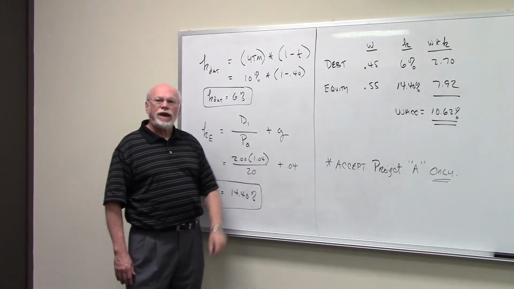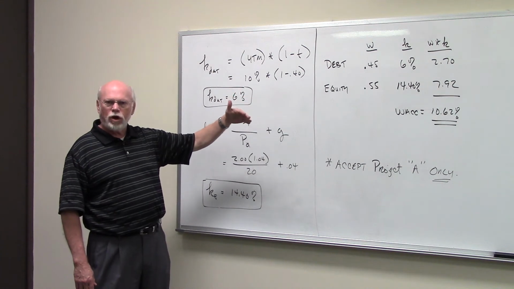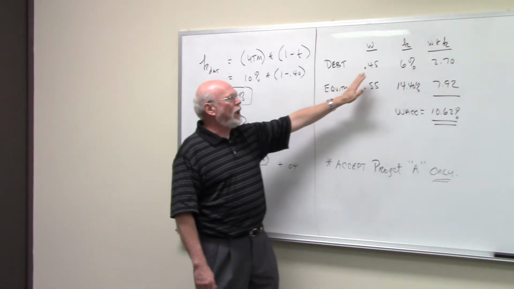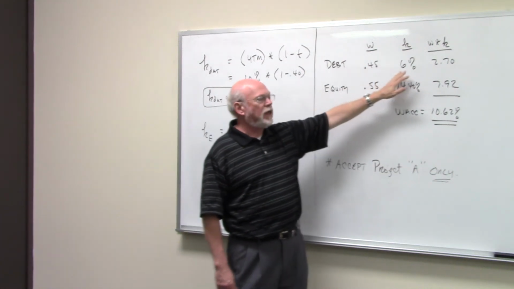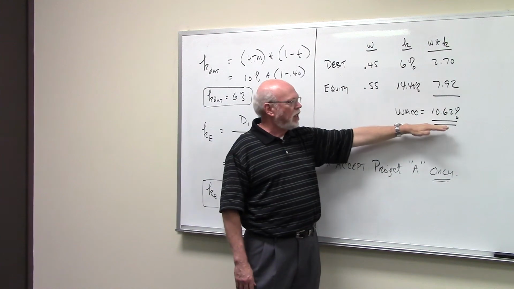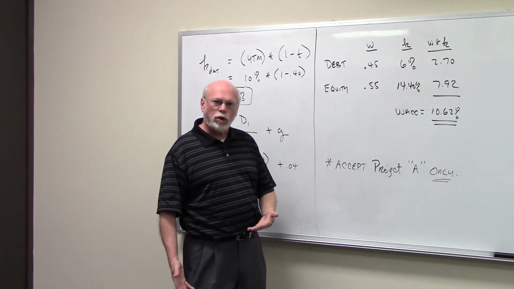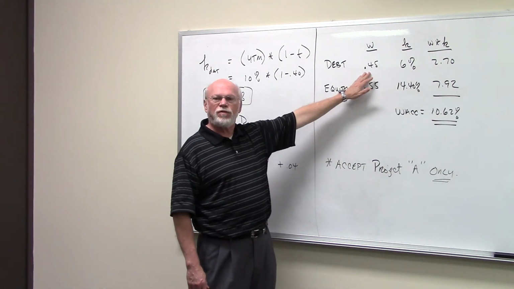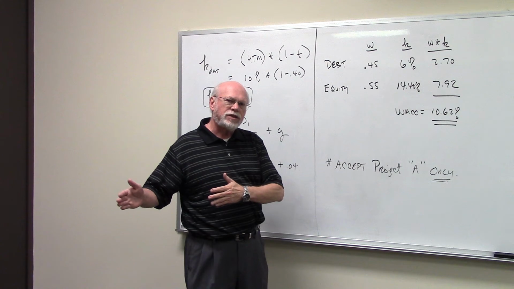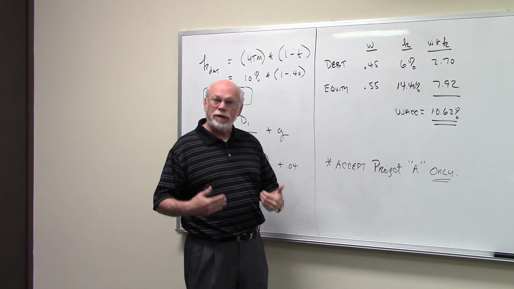So there are two sources of capital that this company uses, debt financing and equity. To calculate the weighted average cost of capital, you take each component cost of capital, in this case debt and equity, multiply the weight that it makes up of the capital structure times its component cost, sum those products, and you get the weighted average cost of capital. So for the debt portion, debt makes up 45% of the capital structure. Every dollar they raise, 45 cents, comes from debt.